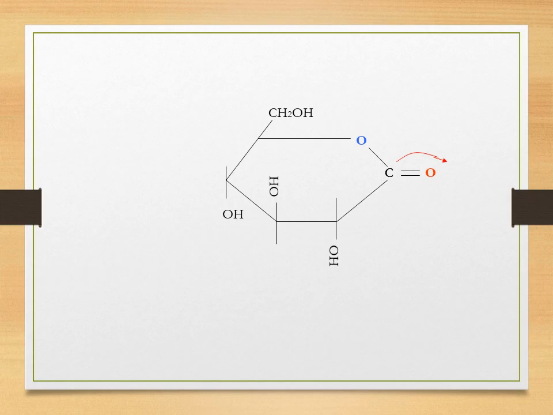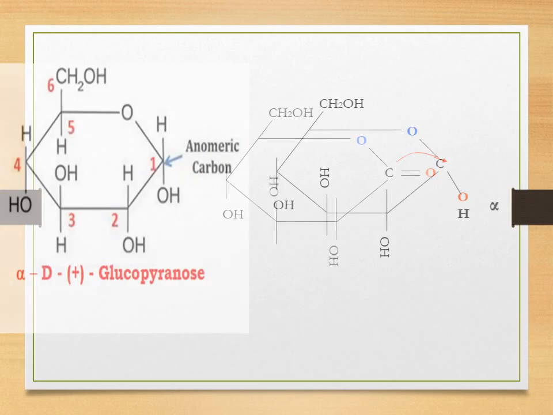Students, I hope you are clear with the term pyranose. Pyranose is a 6-membered ring that consists of 5 carbon atoms and 1 oxygen atom. Similarly, if you see this Haworth projection formula, it is a 6-membered ring with 5 carbon atoms and 1 oxygen atom. And -ose is nothing but sugar. So it is called pyranose.